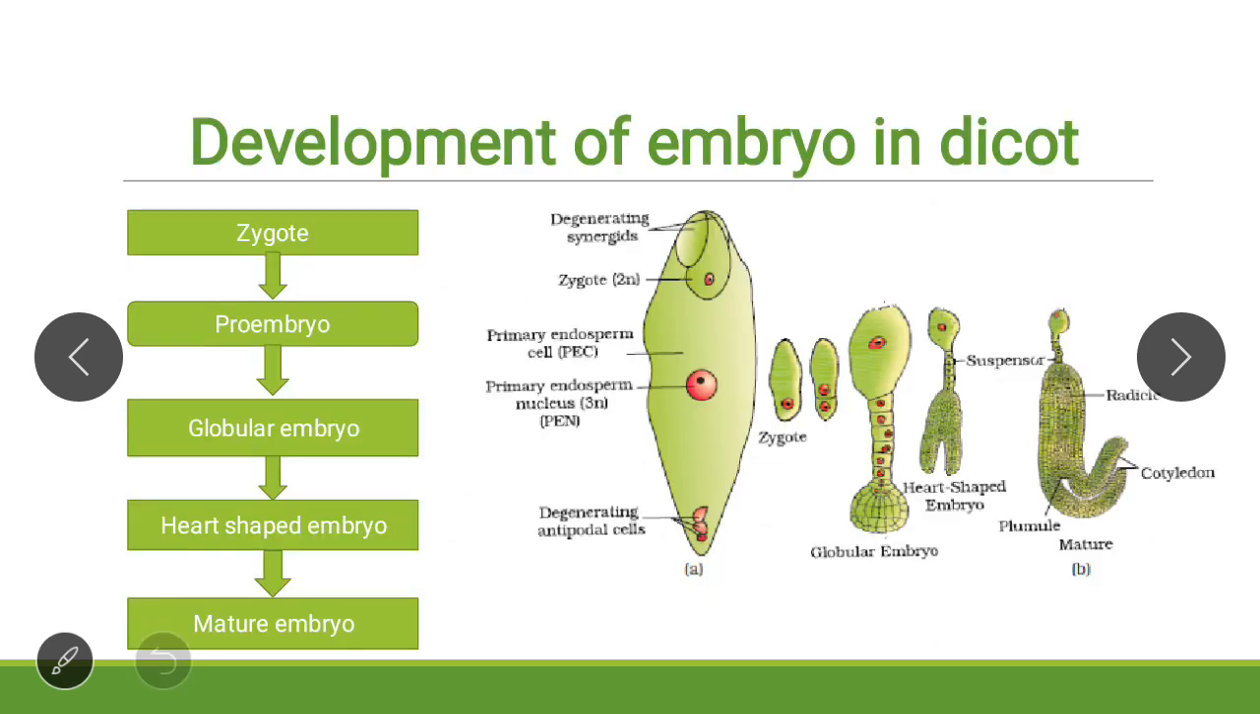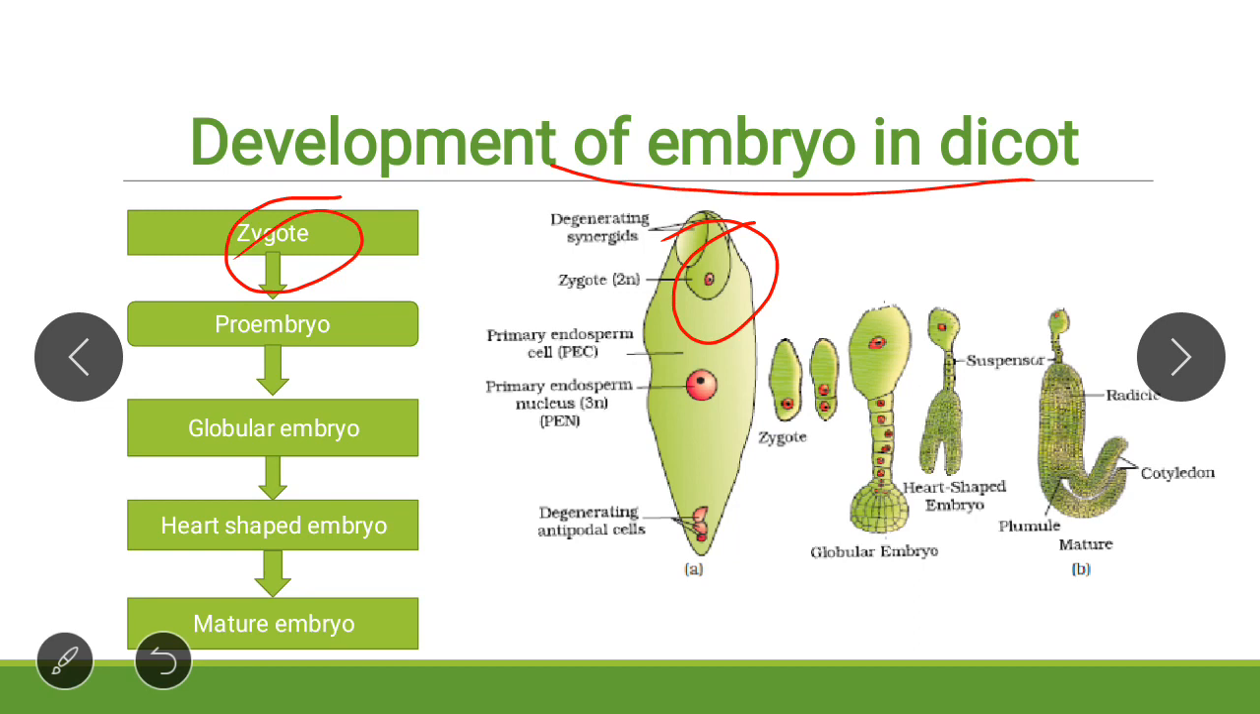Now we will see development of embryo in dicot and development of embryo in monocot. First of all, we will have a look at development of embryo in dicot. So for dicot embryo development, we will start with the zygote because we know that the zygote later on develops into the embryo. So we are going to start with this zygote. Where is the zygote present? Here.